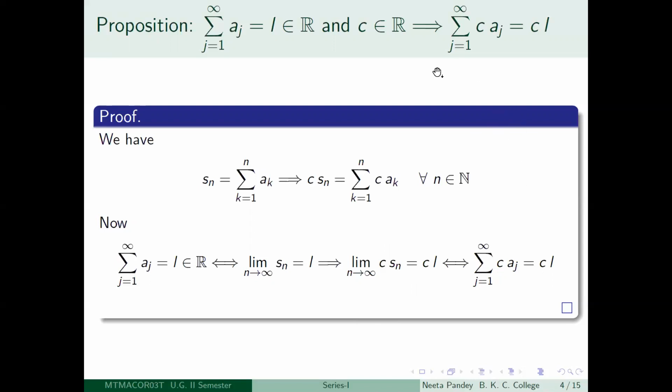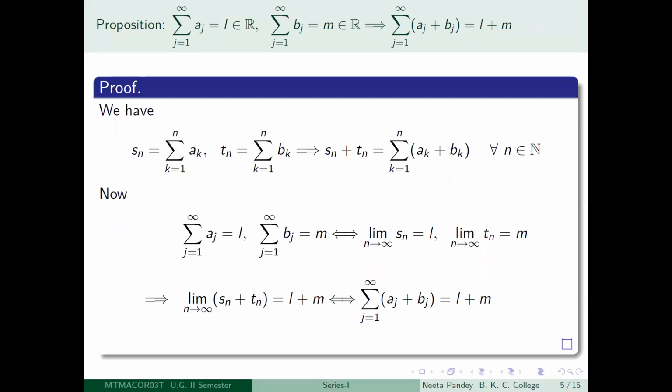So you notice that whatever you wish to say about series, you just look at what is happening at the level of its sequence of partial sums, and then you can conclude your arguments. So let us do one more of this type.